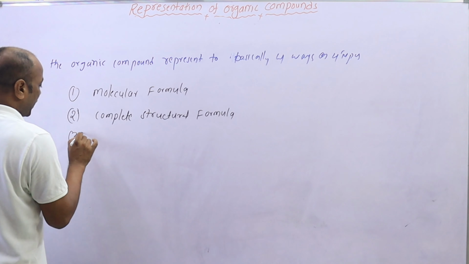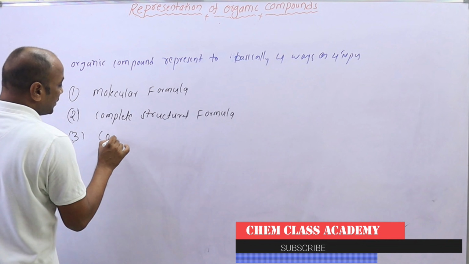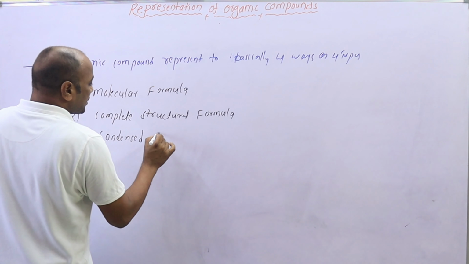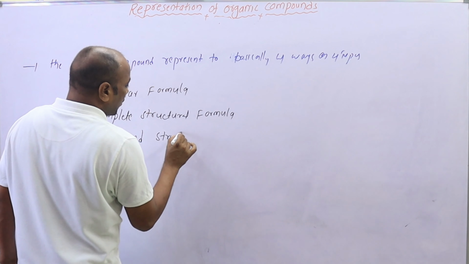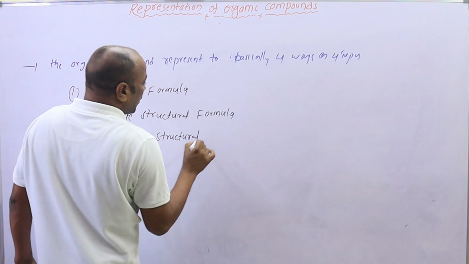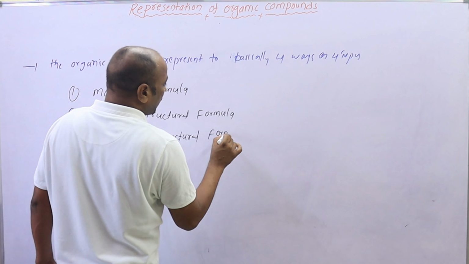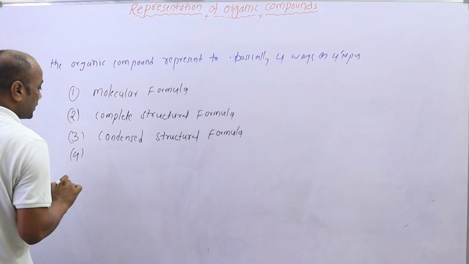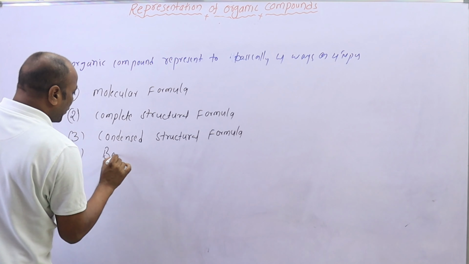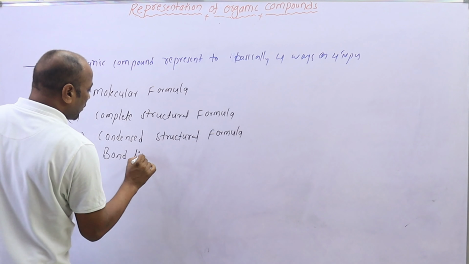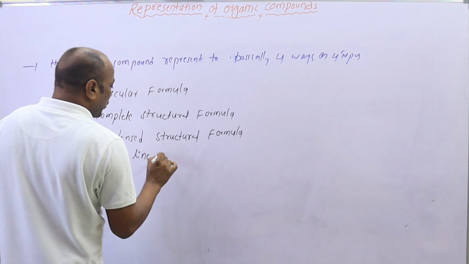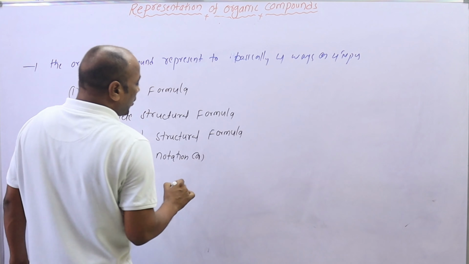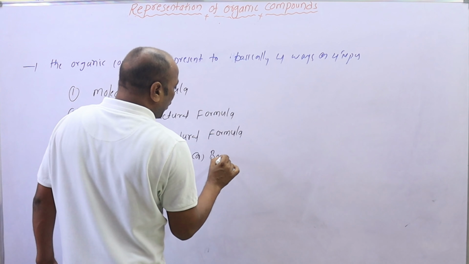And the third one is condensed structural formula. And the fourth one is bond line notation or bond line formula.